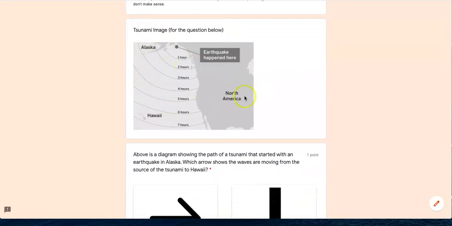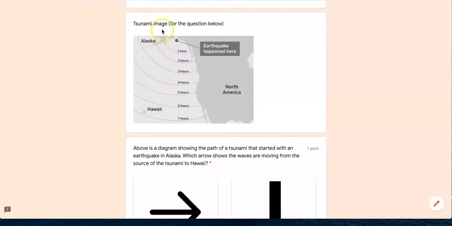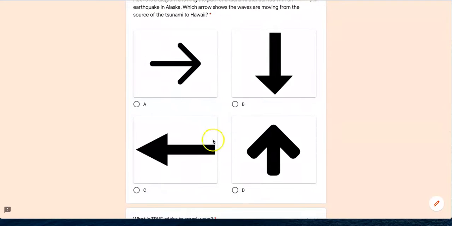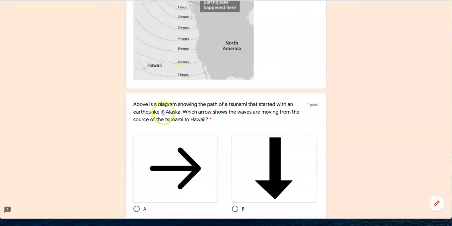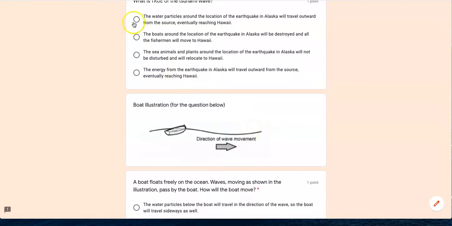This is the diagram that you're going to need to look at in order to answer this first question. So make sure you're reading the titles very carefully so you know what to look at when answering the question. You're going to choose A, B, C, or D for this question here. This diagram or illustration is for this question. Here, your second question, what is true, is a simple multiple choice question. Make sure you read carefully because there is some language that's in these options to try to trick you. So make sure you're mentally crossing out what doesn't make sense.